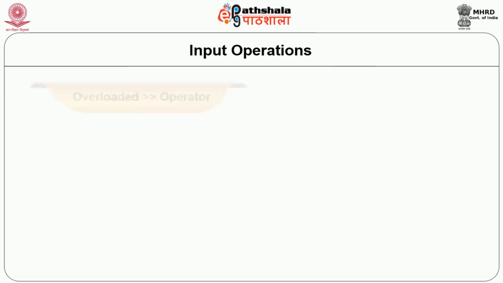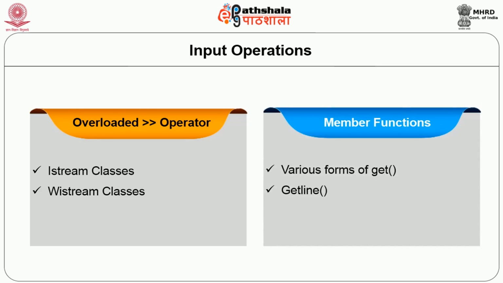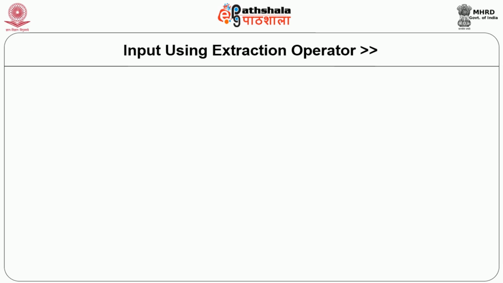Now after output operations, let us see input operations. For input operations, the shift operator >> is overloaded in istream and wistream classes. This >> operator, we call it extraction because really we are extracting the data from the input stream. Here we can also use the member functions available in these classes. There are various forms of get, getline and other functions. We will see here the forms of get and getline. So let us start with the extraction operator.